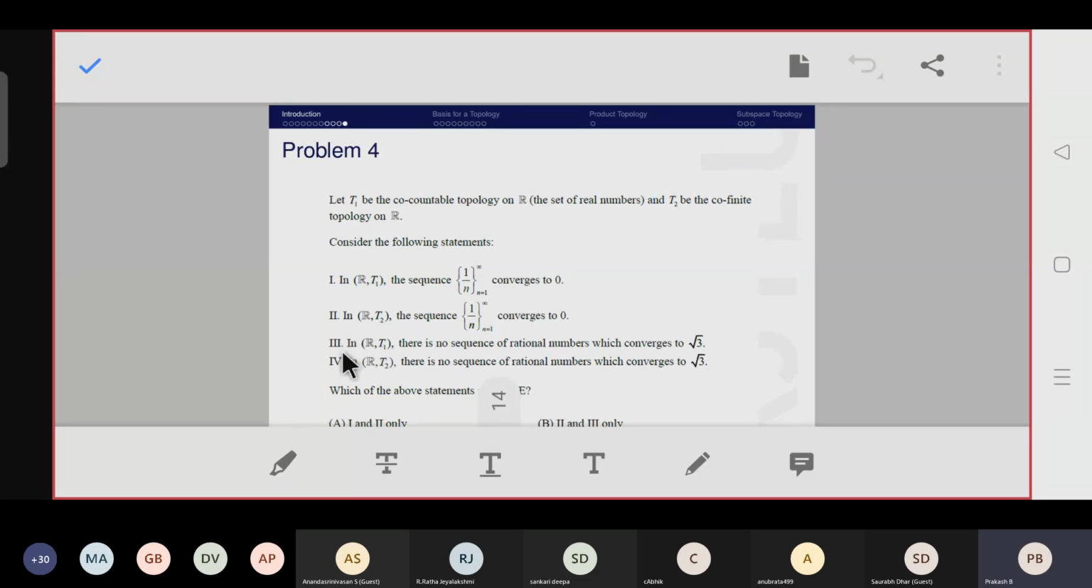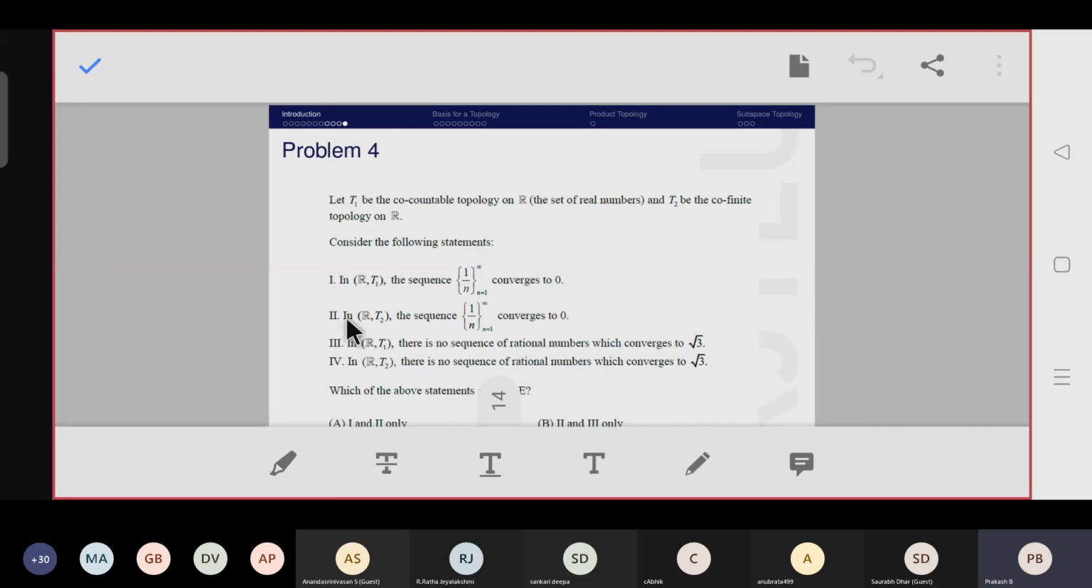And the third one: in T1, there is no sequence of rational numbers which converges to √3. You know that in T1 only constant sequences are convergent, but they are asking about rational numbers converging to an irrational number. So we cannot use a constant sequence. So there is no such sequence. So it is a correct statement, I think, right? So the third one is the correct answer.